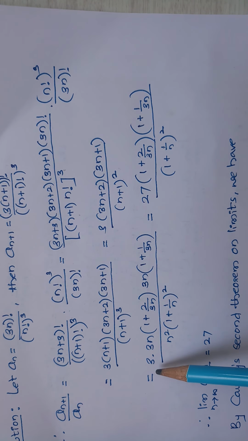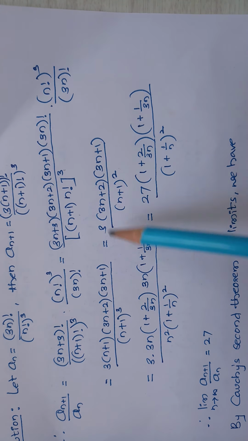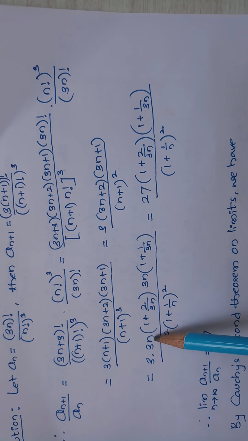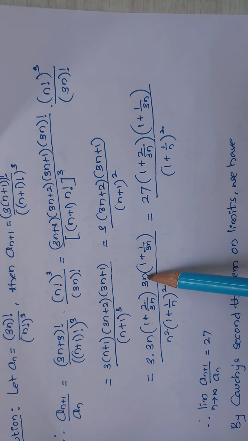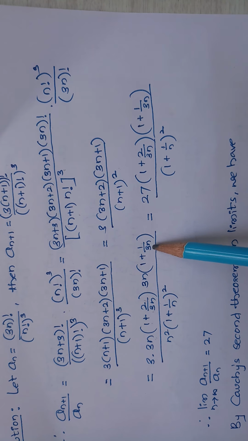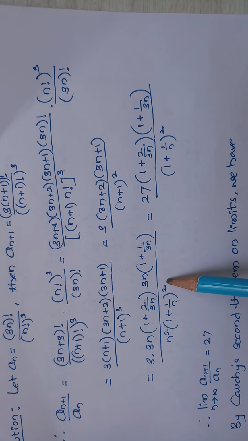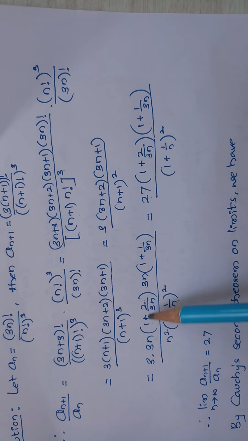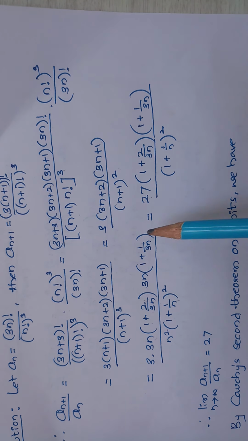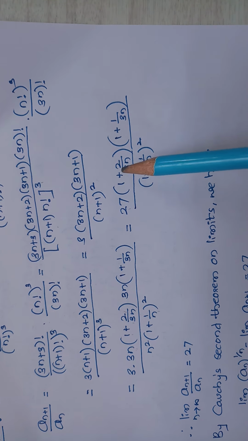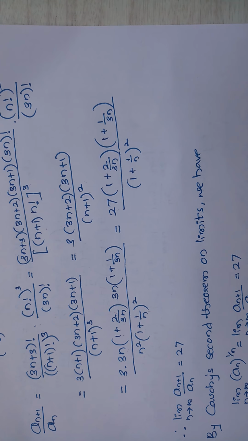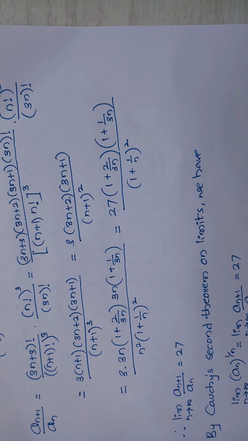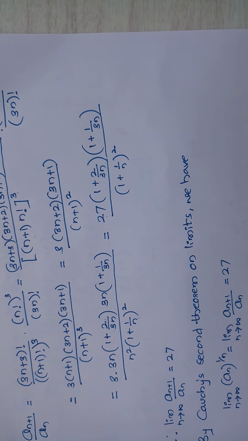So this is equal to, taking 3n common in the numerator factors, 3 into 3n(1 + 2/(3n)) into 3n(1 + 1/(3n)), divided by, taking n common, n^2 (1 + 1/n)^2. So this is equal to 3 into 3 into 3, which is 27. The n^2 cancels. What remains is 27 into (1 + 2/(3n))(1 + 1/(3n)) divided by (1 + 1/n)^2.